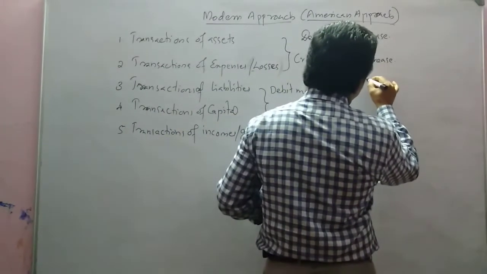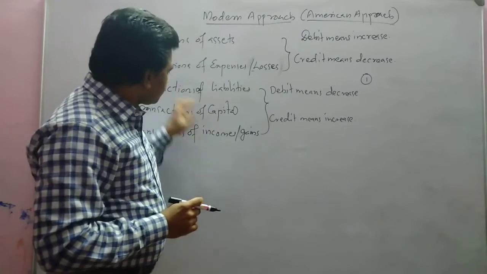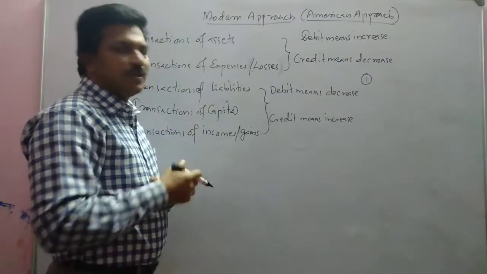First one we can see: transactions of liabilities.